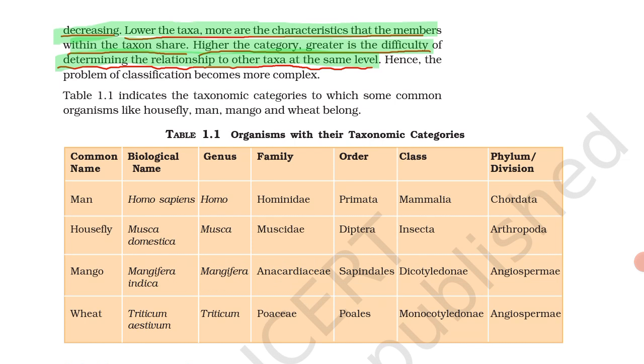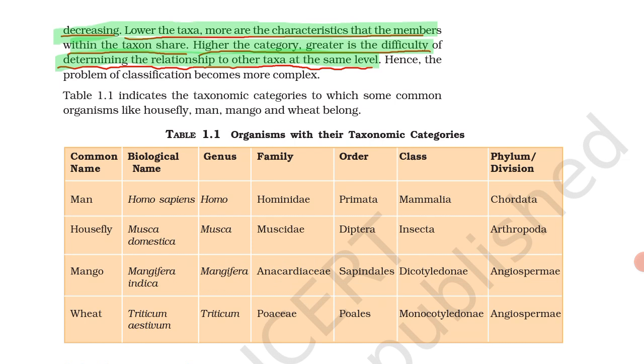And phylum or division is Angiosperms. These are angiosperms. Next is the common name wheat. The biological name is Triticum aestivum, and Triticum is the genus. Family is Poaceae. It belongs to the family Poaceae. Order is Poales. Class is Monocotyledon. And phylum or division is Angiosperm.